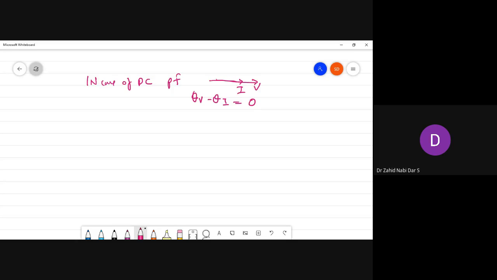But in AC, there is a power factor. Now, what will govern this power factor? Suppose there are three parameters: resistance, inductance, and capacitance. So this resistance, if you connect it, it will not create an angle difference. Voltage and current would be in the same direction.